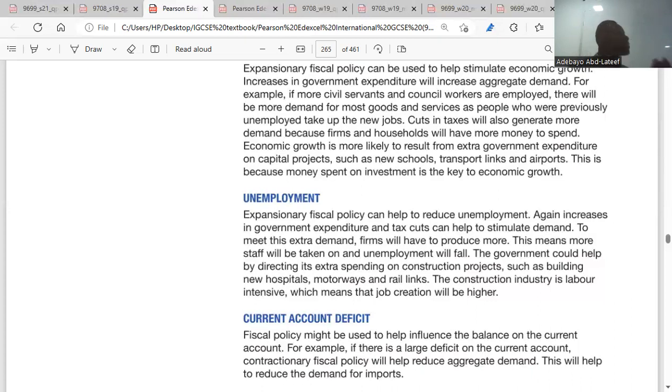But if government wants to solve unemployment in the economy, government must use expansionary fiscal policy. Because at that point in time, government will spend more. Do you get it? Yeah. Government will be spending more. So if government is spending more, firms will be able to reduce their cost, allowing them to increase their output by employing more workers. Okay. Do you get the point?